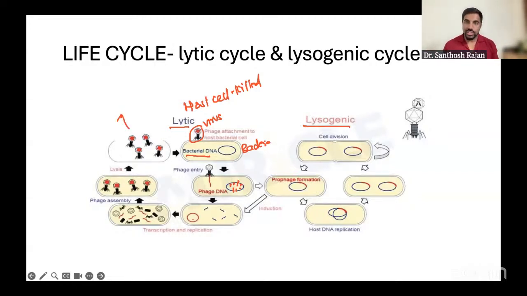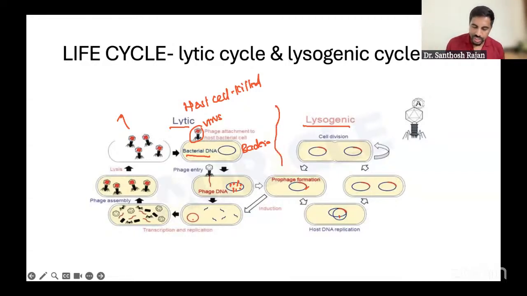In lysogenic, they are smart. So what they do, they go inside. After going inside, see what happened? They go and fuse with the bacterial DNA. Both genetic materials get fused. And then that fused DNA divides. Here the cell is not getting killed. Instead, the bacterial cell itself divides, and the virus property is carried by the bacteria. That is the lysogenic cycle. Very, very simple.